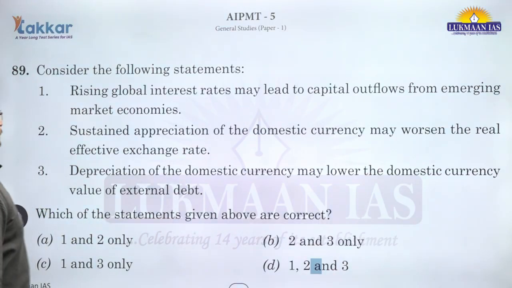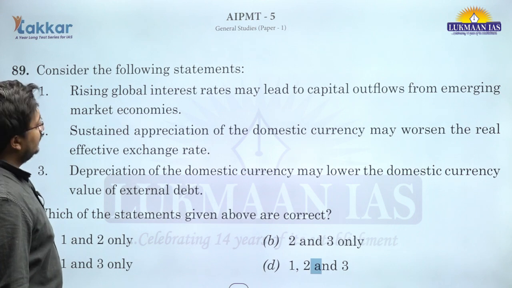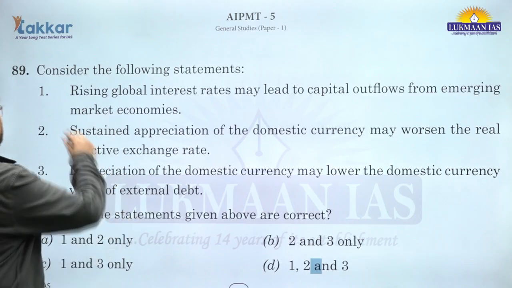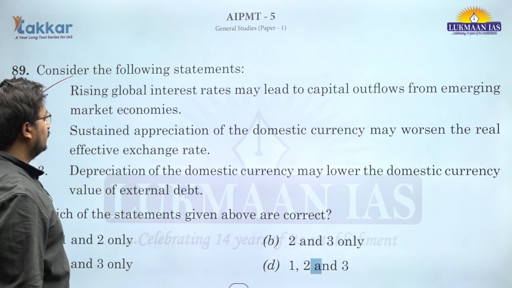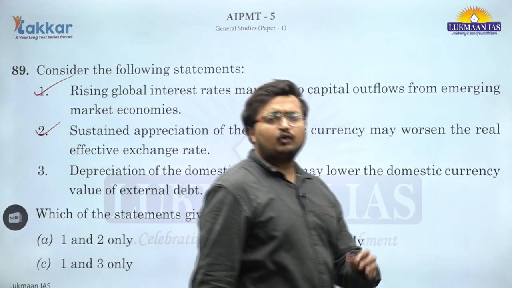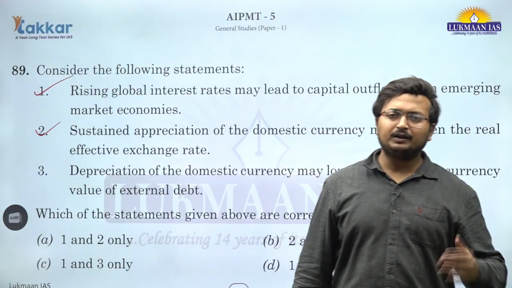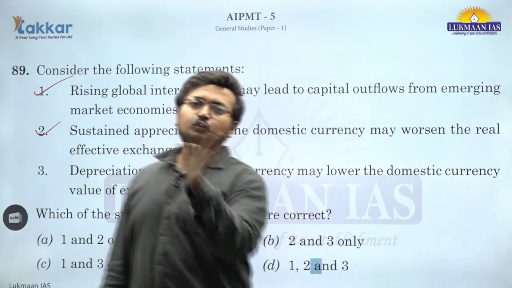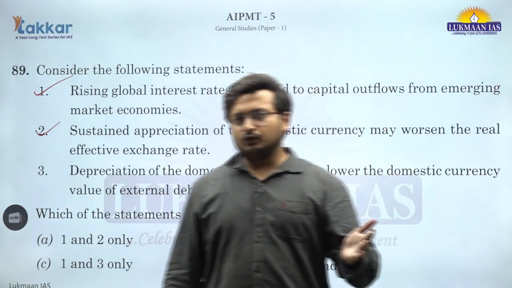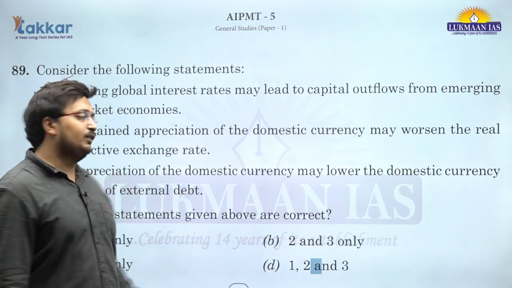Question 89. Consider the following statements. Rising global interest rates may lead to capital outflow from emerging market economies. This is correct. Sustained appreciation of domestic currency may worsen the real effective exchange rate. This is also correct. Worsen means that the trade competitiveness would go down. If Indian rupee appreciates, it becomes overvalued, and obviously it hits the exporters because the trade competitiveness goes down and the real effective exchange rate goes into the overvalued zone. That means it is worsening the trade competitiveness.